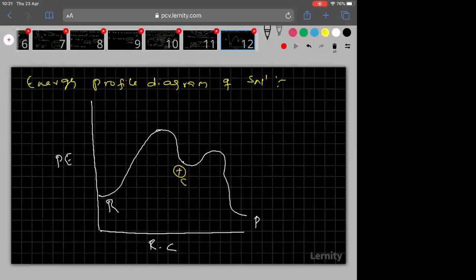Now tell me, when compared to this carbocation, this point here is at higher energy or lower energy? Higher energy only. Higher energy means less stable. Less stable is called the transition state. Clear?